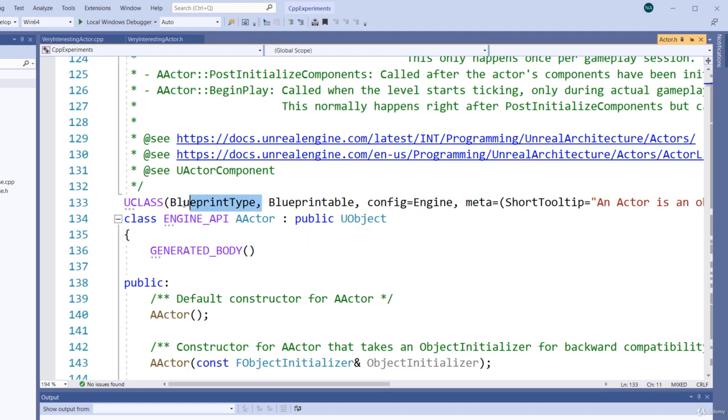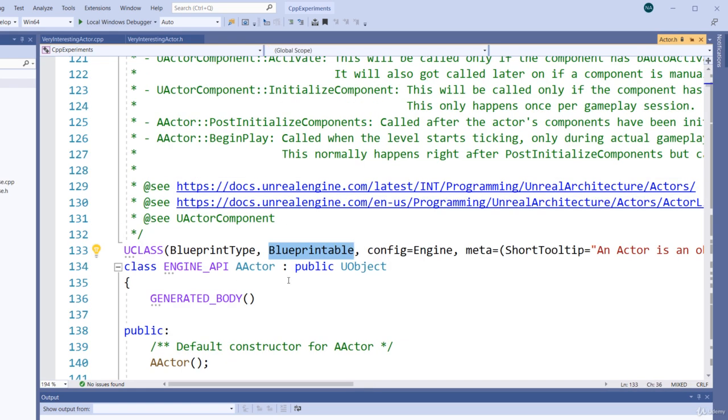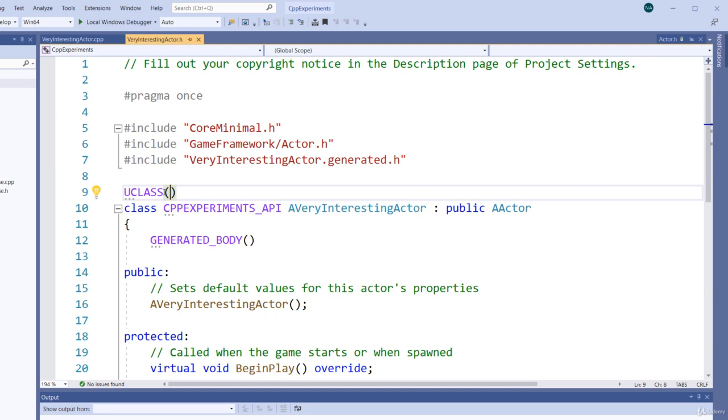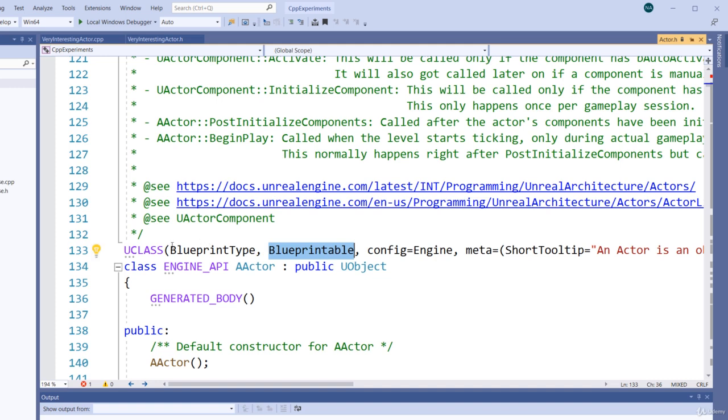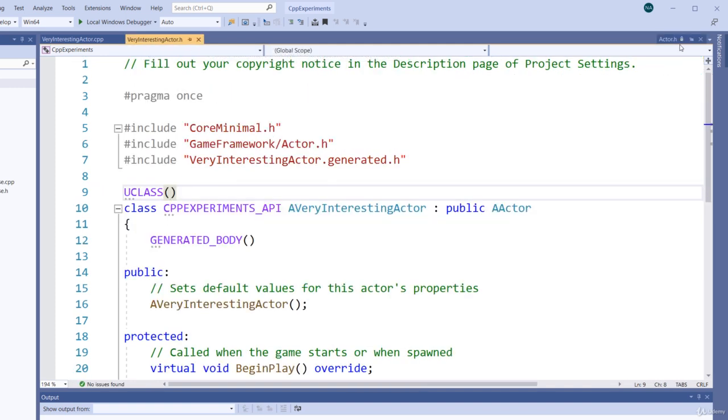So you can see U class, blueprint type. The point is we can create blueprints based on our C++ actor classes without having to go and specify that in U class, in that U class macro, because it's already done in the definition of AActor. So basically we are inheriting that functionality. Just to try and make sense out of that.